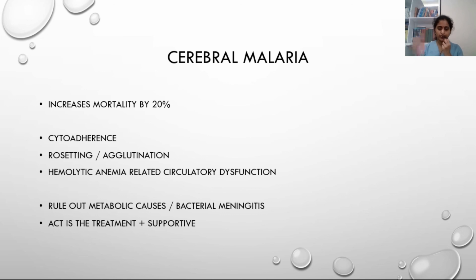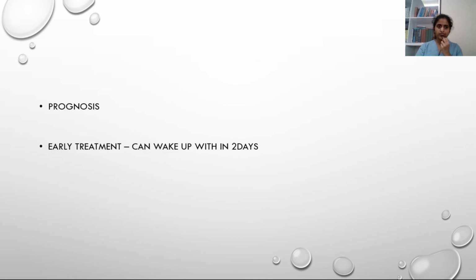You should always rule out metabolic causes and secondary bacterial meningitis. The treatment will be artemisinin combination therapy and supportive therapy. Always support the airway and control the seizure with the help of midazolam or phenobarbital or paraldehyde. All neuroprotective measures, like any other CNS patient, we have to manage, and it is better to start empirical antibiotics to cover